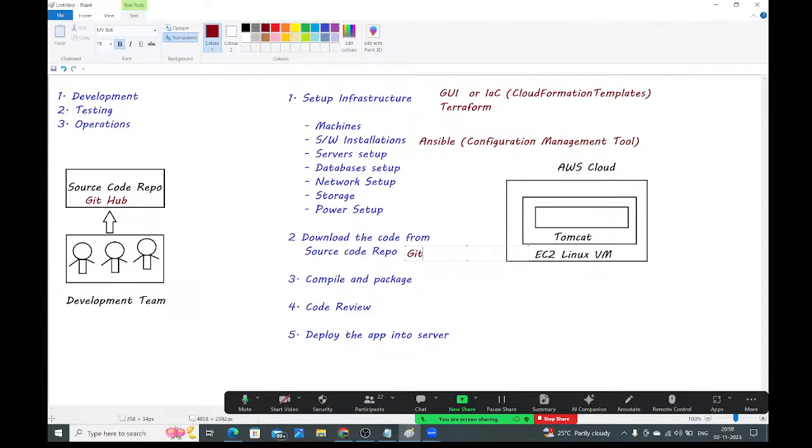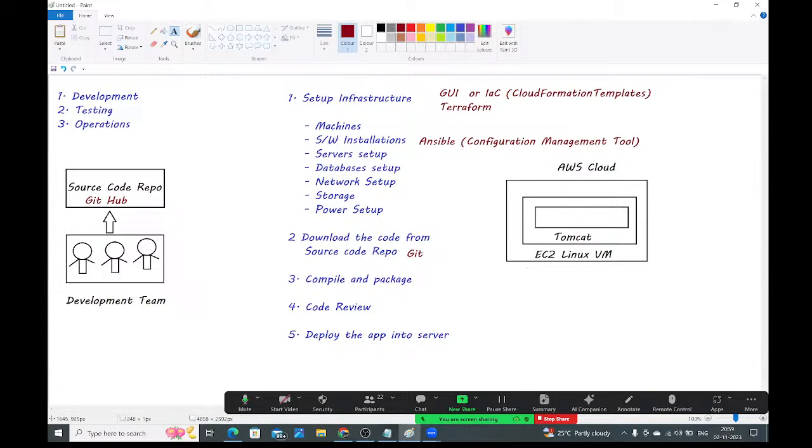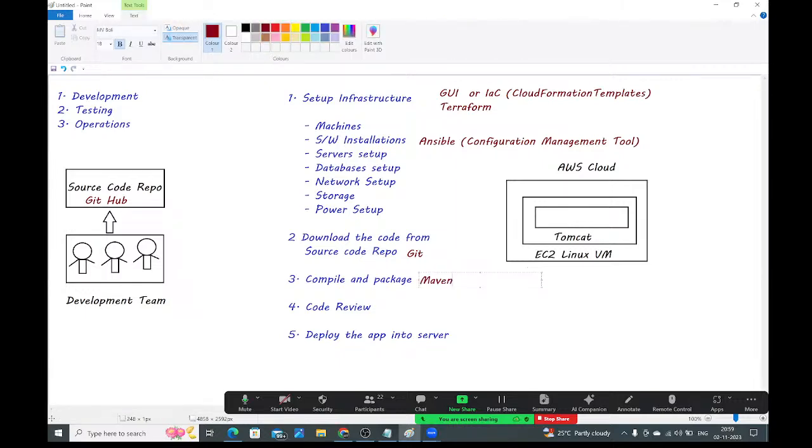Very good. Next, guys, after downloading the code from the GitHub repository, what next step do I want to do? I want to compile the code and package the code as an artifact. For this, we are going to use Maven as the build tool. By using Maven, we will compile the code and create the artifacts, guys. Do you know other build tools, guys? We have Ant, Gradle is there, guys.